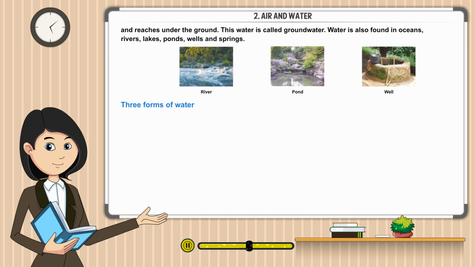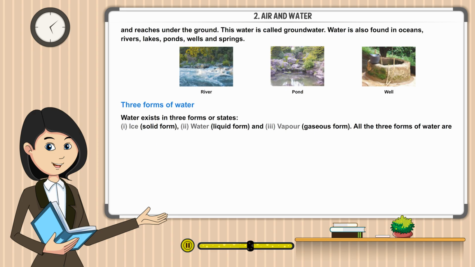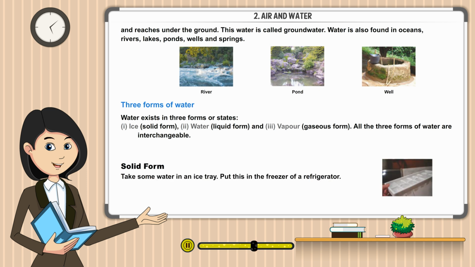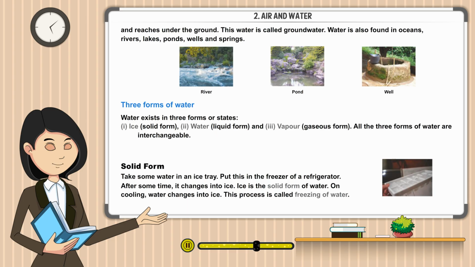3 forms of water. Water exists in 3 forms or states: ice, solid form; water, liquid form; and vapor, gaseous form. All the 3 forms of water are interchangeable. Solid form. Take some water in an ice tray. Put this in the freezer of a refrigerator. After some time, it changes into ice. Ice is a solid form of water. On cooling, water changes into ice. This process is called freezing of water.